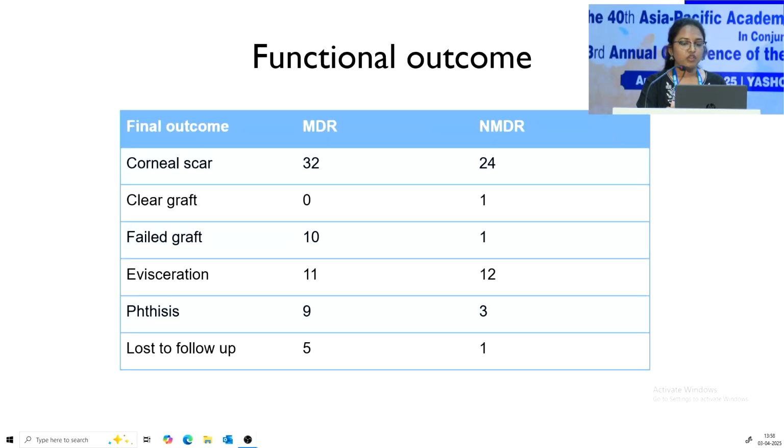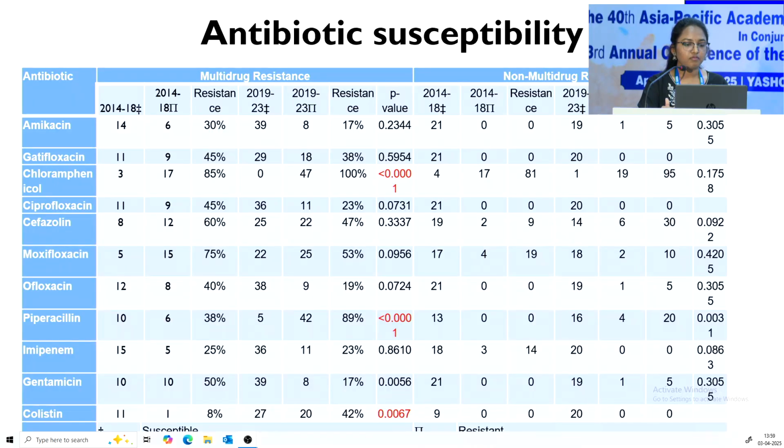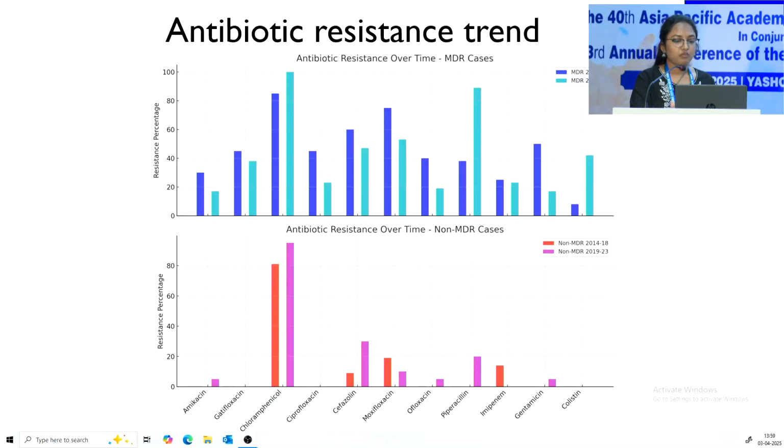And when we compared the functional outcome, again the results were not very significant, though there were comparatively more number of failed grafts in the MDR group. And then we compared the antibiotic susceptibility trends in the initial 5 years with the last 5 years, and a trend of increasing antibiotic resistance was noted, especially to chloramphenicol, piperacillin, and colistin.